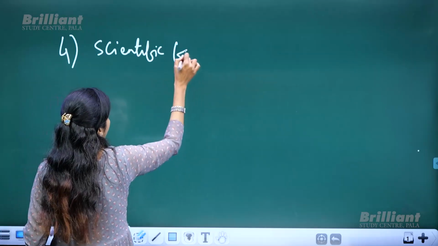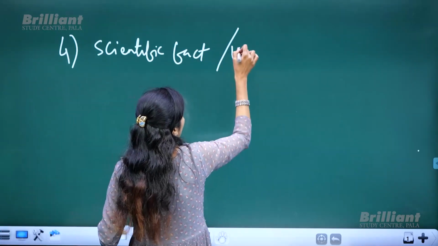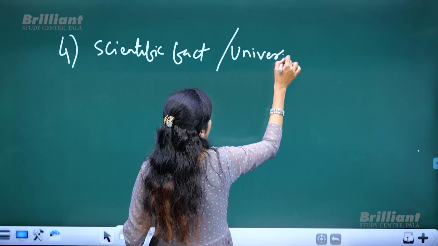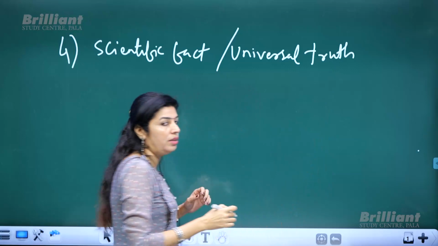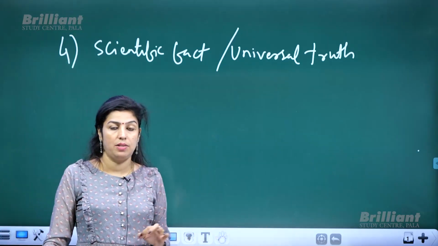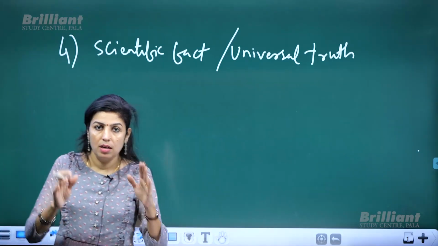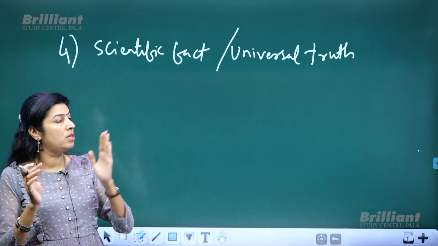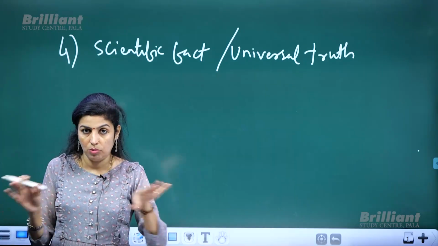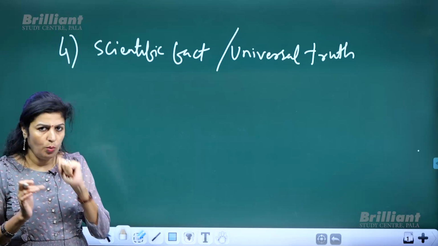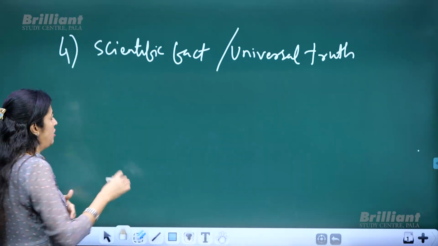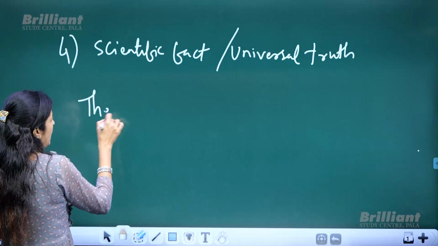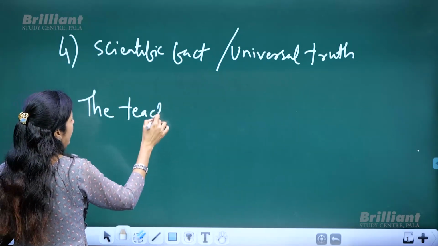Scientific fact or universal truth. There will not be any tense change, because a scientific fact or universal truth remains the same throughout. There won't be any change. One example: while teaching, maybe the geography teacher told the class,